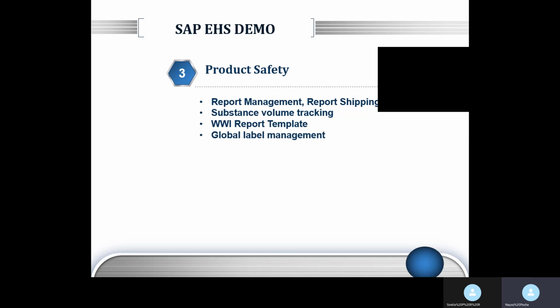Whenever your total quantity of hazardous substance is reaching the maximum limit, the system is going to generate alerts. These alerts may be in the form of messages. These alerts can be in the form of emails sent to the concerned person, and sometimes they even block the documents so that you don't procure more hazardous substances. So in that way, substance volume tracking is very helpful to track the quantity of the hazardous substance in any company.